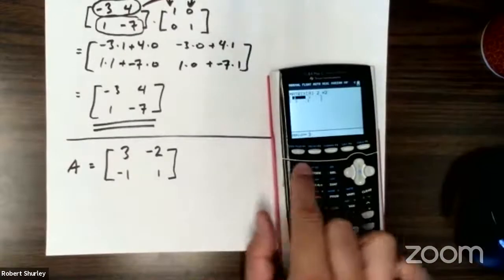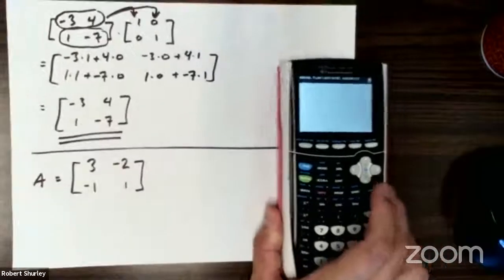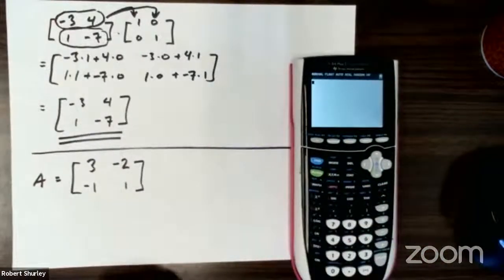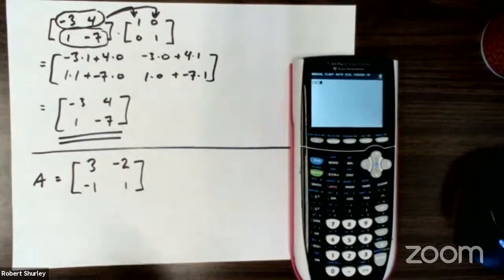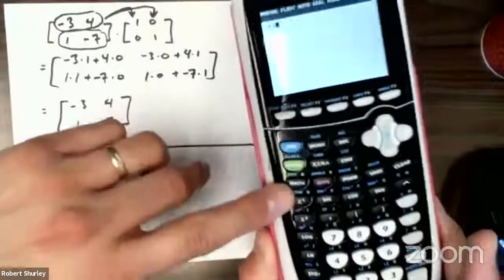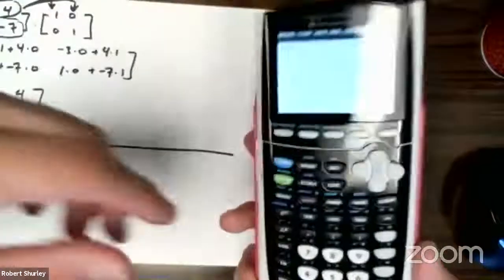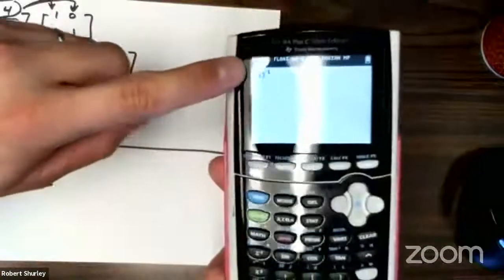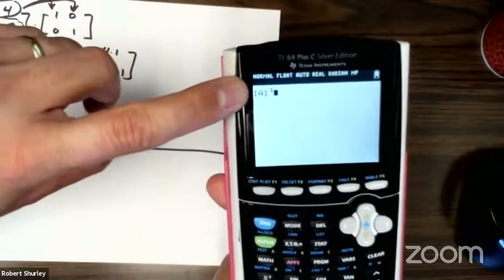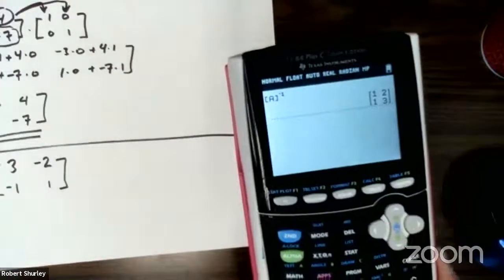So I'm going to second quit out of this. And now it's really, really easy. If I want to find the inverse, I need to call the matrix to the main screen. So I'm going to do second matrix, bring that to the main screen. Remember, that's our matrix. We already put it in. Then you see the x to the -1 button? We're going to press that, and that brings up the inverse, so A to the -1. I'm going to hit enter, and boom, I have my inverse matrix.